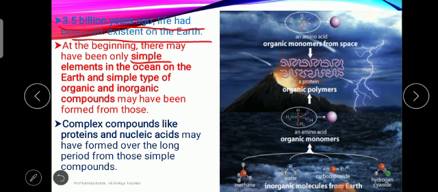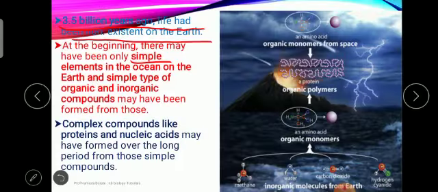कोणते complex component तयार झाले? There is a formation of protein and nucleic acid. I think all of you know the protein. We have already studied the protein molecule.